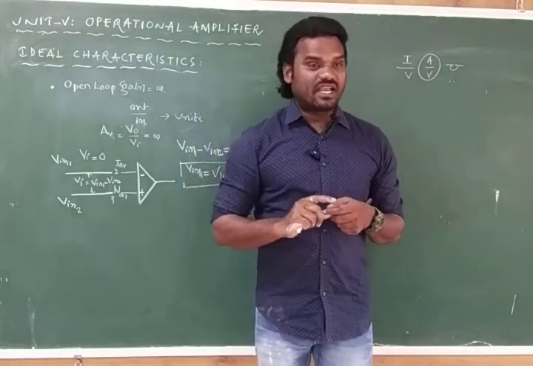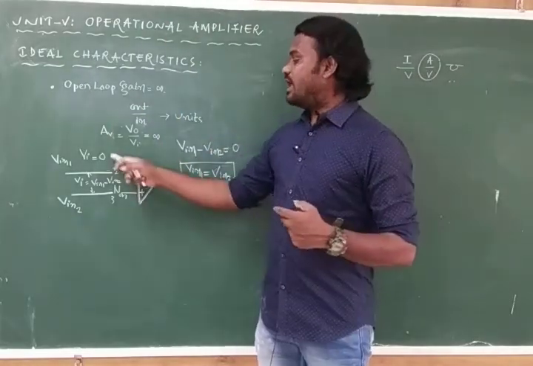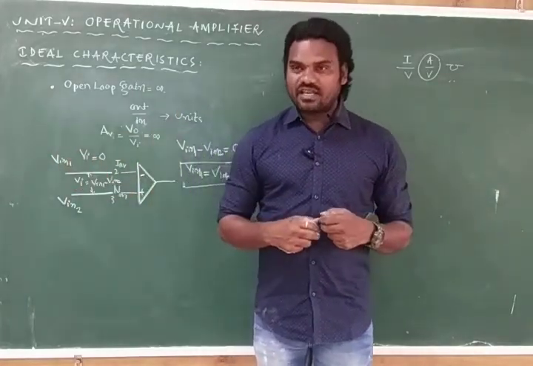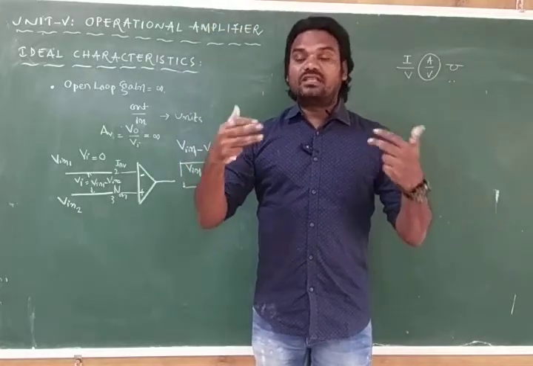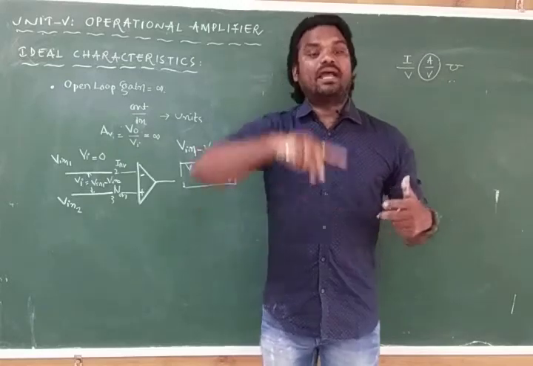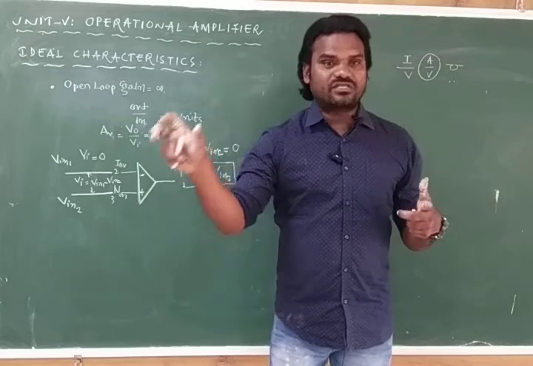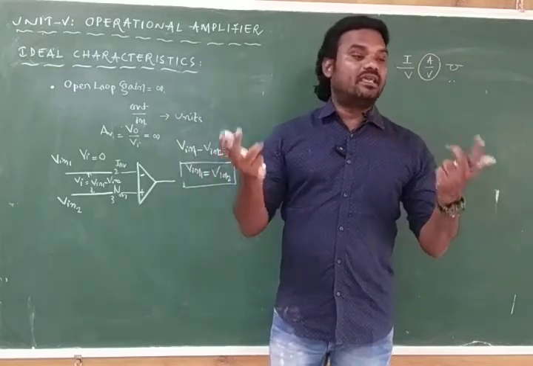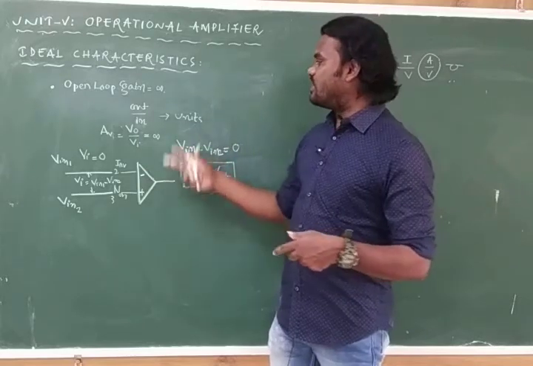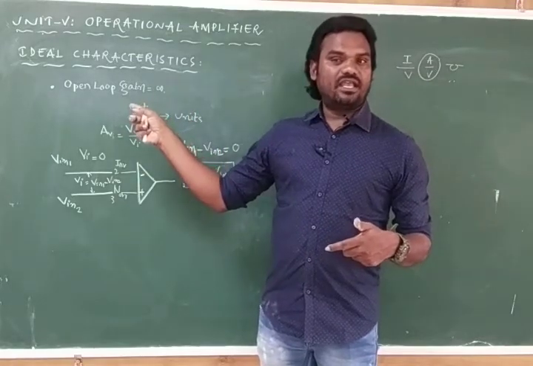One of the advantages of negative feedback is that the gain becomes stable, so we employ negative feedback to work as an amplifier circuit, such that the gain is within our desired limits. Whatever gain we require, by selecting the resistor, capacitor and inductor values in the feedback network, we will get the required amount of gain from the operational amplifier. This is the analysis for the open loop gain being infinity.